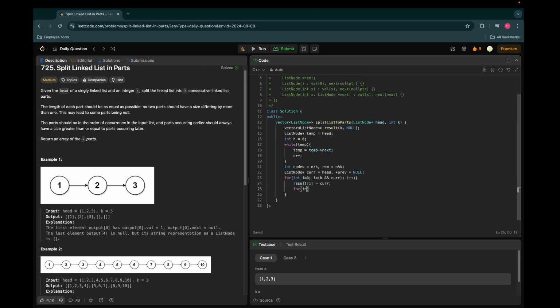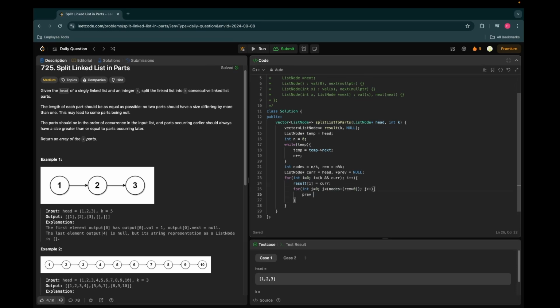Now inside we will traverse the nodes plus 1 times. j is equal to 0, j is less than nodes plus 1 only when remainder is greater than 0. So what we can say is remainder greater than 0. If remainder is greater than 0, this condition will return true, which means 1, then 1 will get added to the nodes. Okay, now j plus plus.